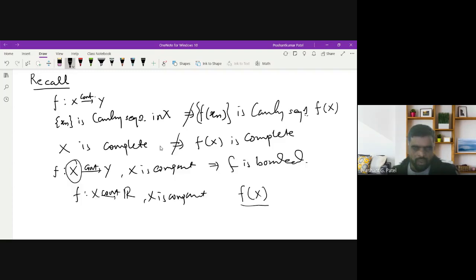And also we have proved the result that if you have a continuous function defined on a compact set, then f inverse is also continuous. That means any function from X to Y which is one-one and onto, and whose domain is compact, is a homeomorphism between the two sets. Here the compactness is essential, which we also discussed in the previous lecture.